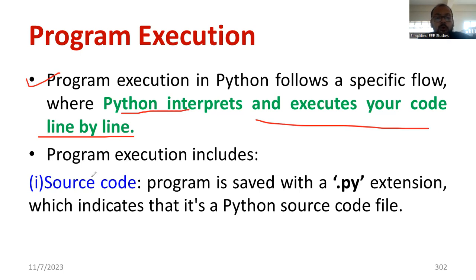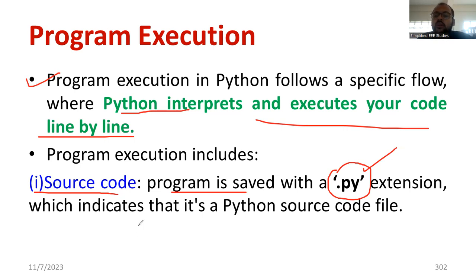Also, you have to see the following segments which are available for executing the program. Whatever code the programmer develops is known as source code. The programmer has to type the source code. So what is the file extension that belongs to a Python program? We are using the .py extension. This is very, very important. Please make a note of this. So we require source code. The program is saved with a .py extension. Then only we can execute it in any one of the interpreters.